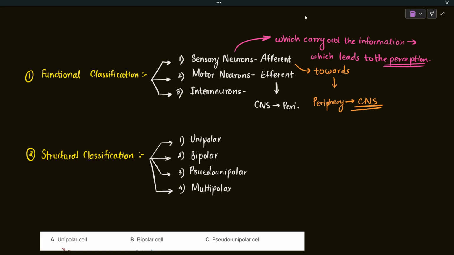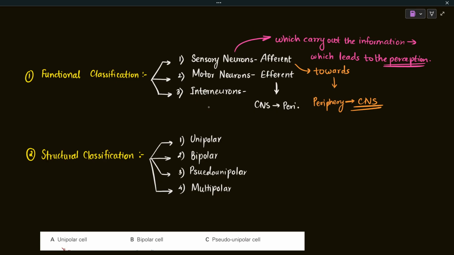Then there is the third category known as interneurons. Those neurons form the connections between the sensory neuron and the motor neuron. As the name suggests, interneurons are the neurons which are found in between those two neurons. They carry the information, and they are a kind of connecting link between the sensory neurons and the motor neurons.